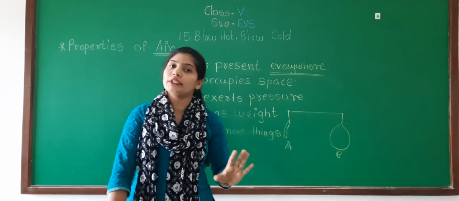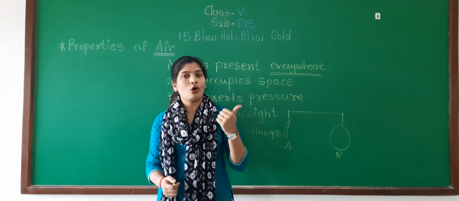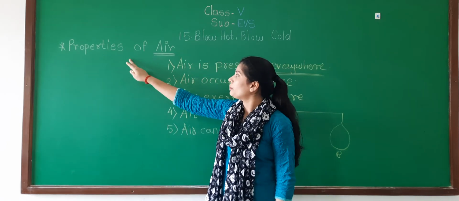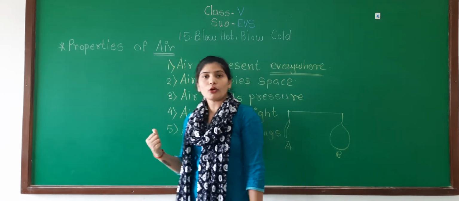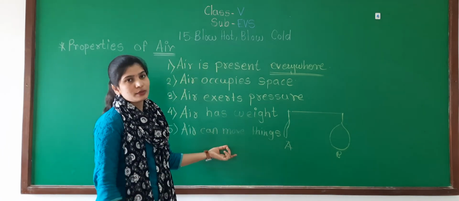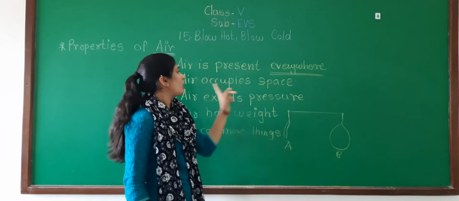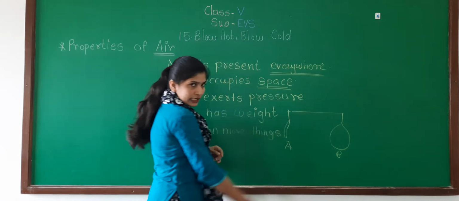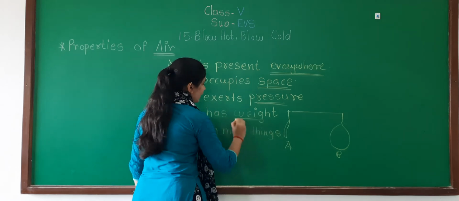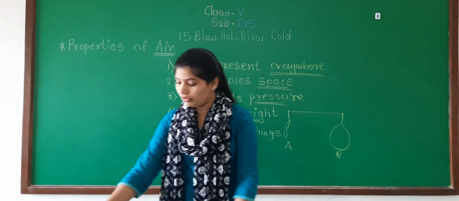So here we have completed our first session in which we have learned in which condition we blow hot and in which condition we blow cold. Then we have learned about the properties of air. 5 properties: air is present everywhere, air occupies space, air exerts pressure, air has weight and air can move things. If you want, you can also do experiments related to these properties.